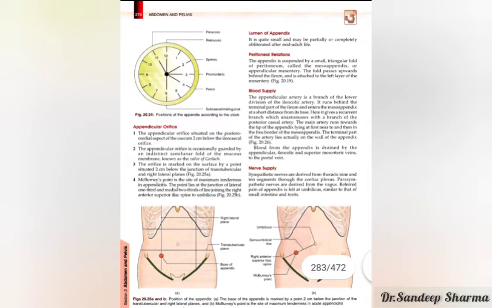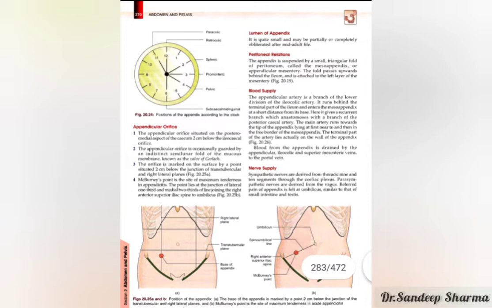We have to divide it into two parts, lateral 1/3 and medial 2/3. The joining point of the medial 2/3 and lateral 1/3 will be called McBurney's point. At that point the patient will feel maximum tenderness.